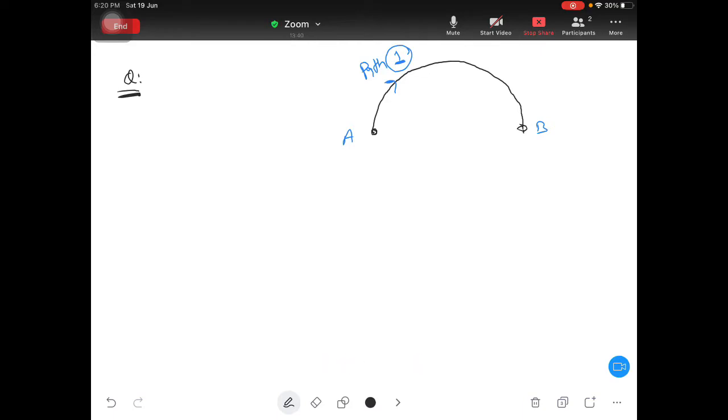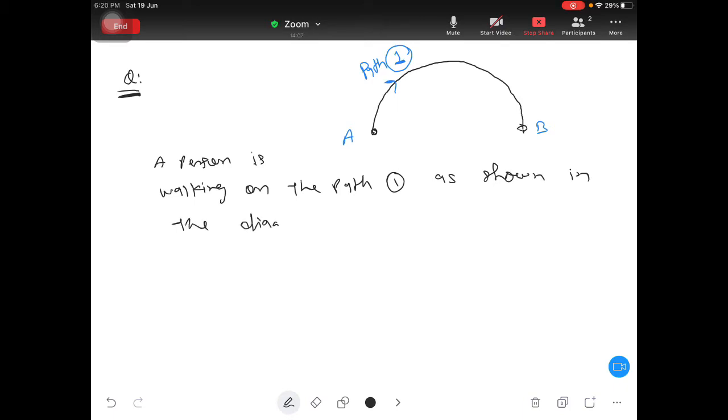So the question will be: a person is walking on path 1 as shown in the diagram. What will be the distance and displacement?